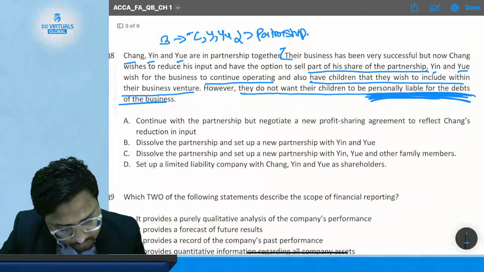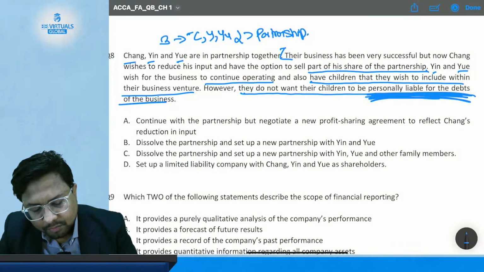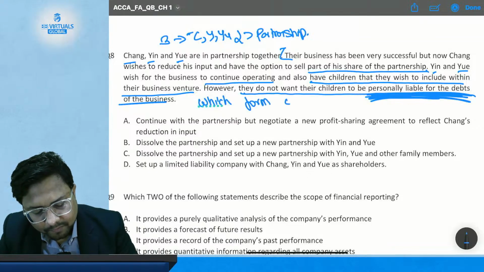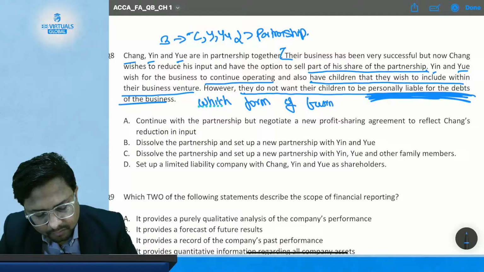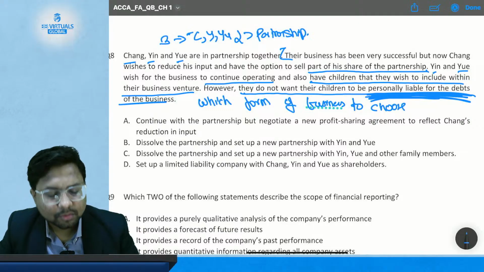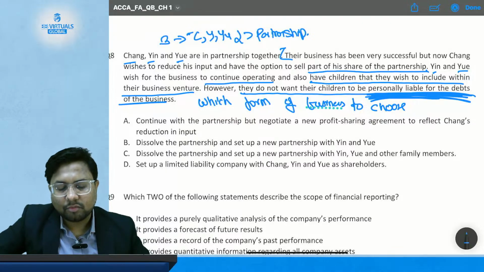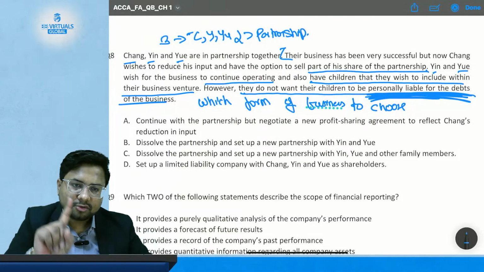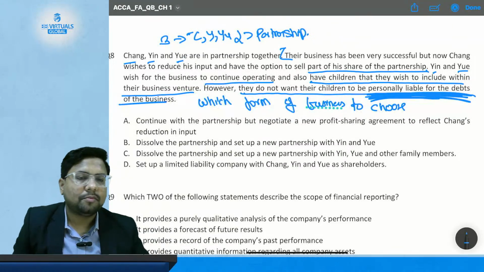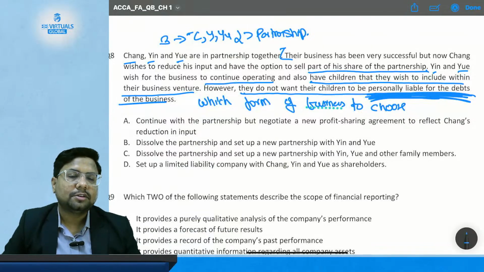I think there is some part missing in the question. The question says which form of a business to choose from. Okay, so what is their condition? They don't want their children to have unlimited liability. So in sole trader you have unlimited liability, in partnership you have unlimited liability, only in the company form of a business you don't have unlimited liability. Okay, so what is their correct answer? Their correct answer should be to have a company.